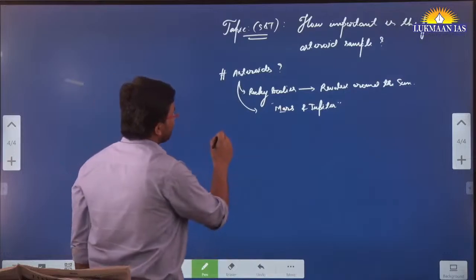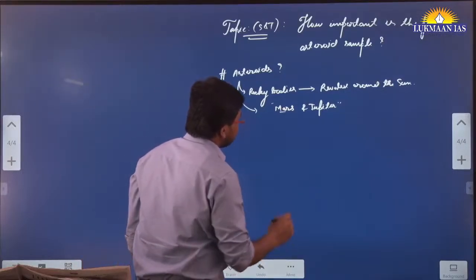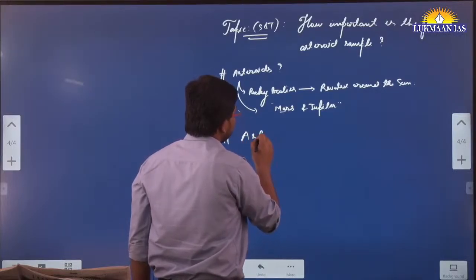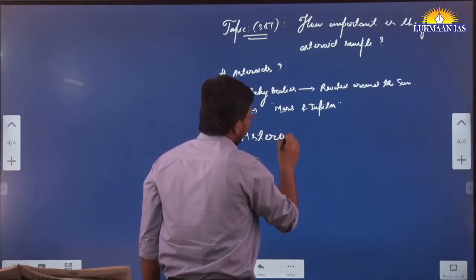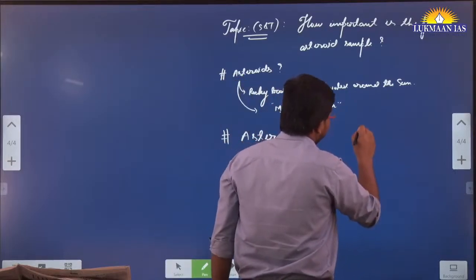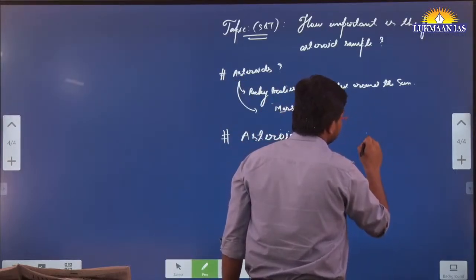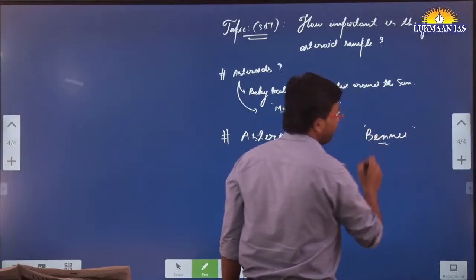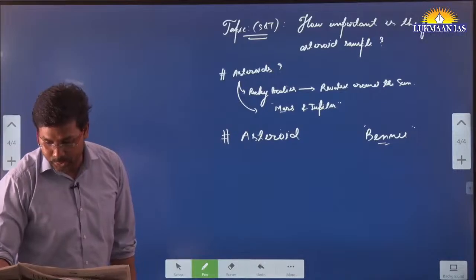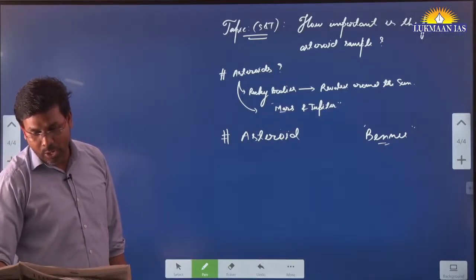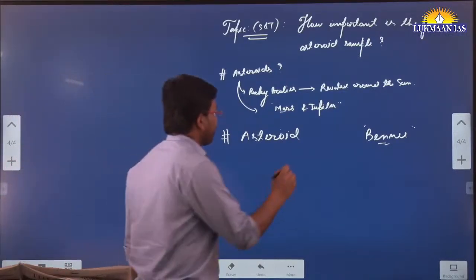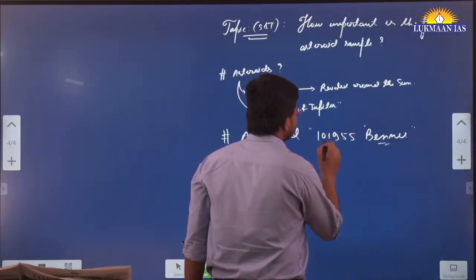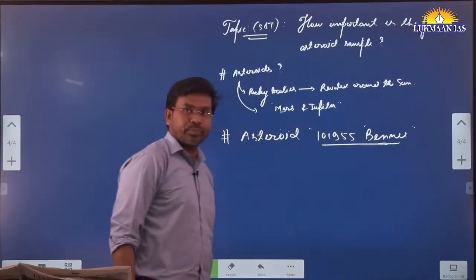One of the asteroids of importance is known as asteroid Bennu. There is also a number assigned to this asteroid, and this number is 101955. This is asteroid Bennu.